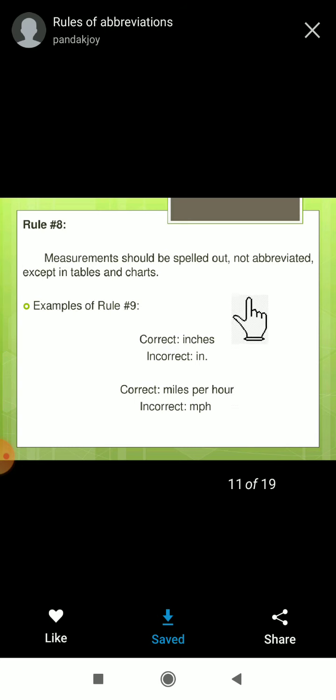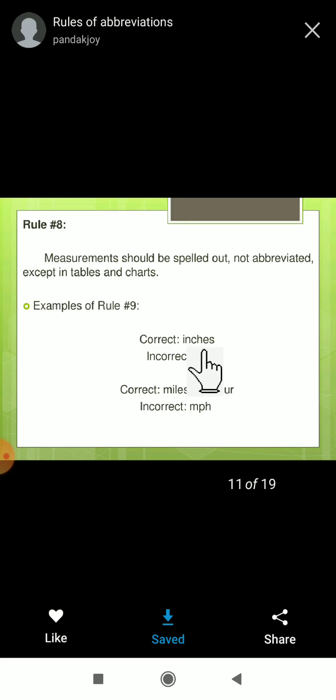See, we can't write inches in abbreviation, we have to write the measurement. So here is the rule: abbreviation is not considered here for inch. If we want to write it, we can't use the short form IN. We have to write it in full, inches. Even miles per hour, we can't write mph. We have to write directly miles per hour.